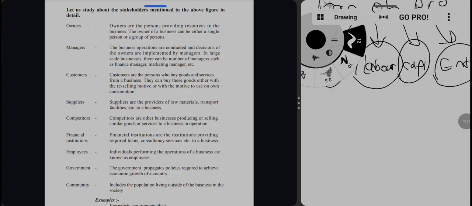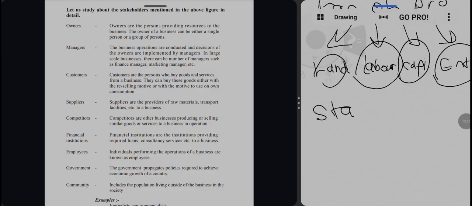Okay, so let's learn one by one who these people are. These people are stakeholders.